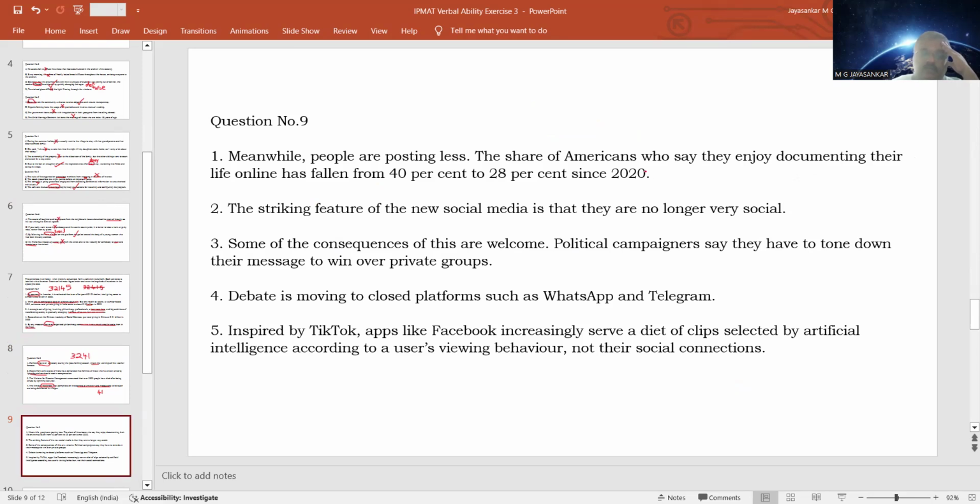All right, next one. Next one is talking about the new social media or the effects of the new social media. What are the features of them? It is talking about the striking features of the new social media. And what are the striking features?